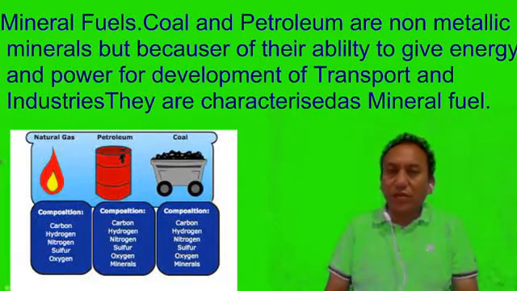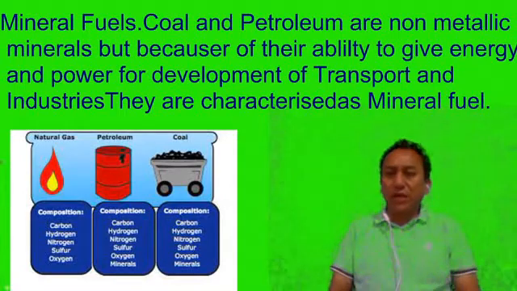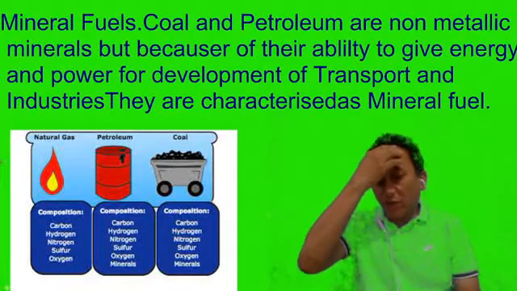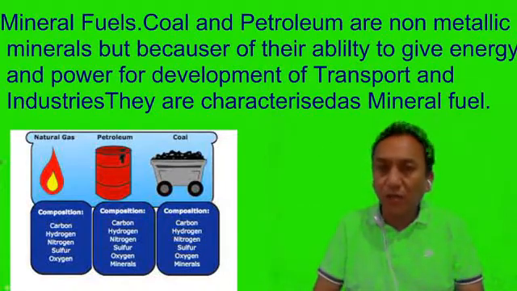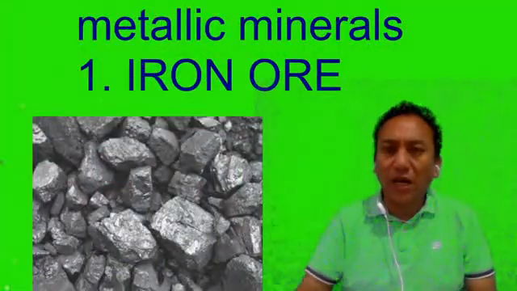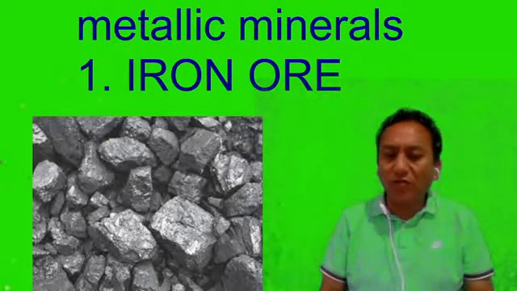So that is the three categories of minerals: metallic mineral, non-metallic, and mineral fuel. Now let us go a little bit in depth and see the first one, the metallic mineral, that is iron ore. Now what is iron ore? Let us look into some basic aspects of iron ore.